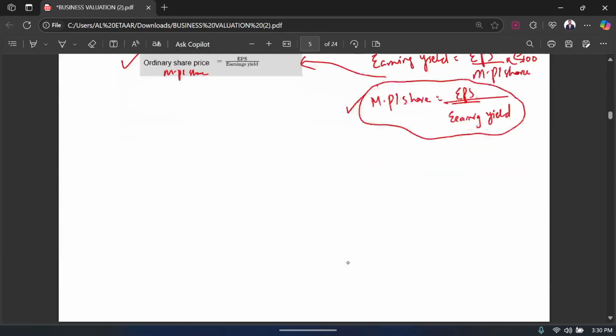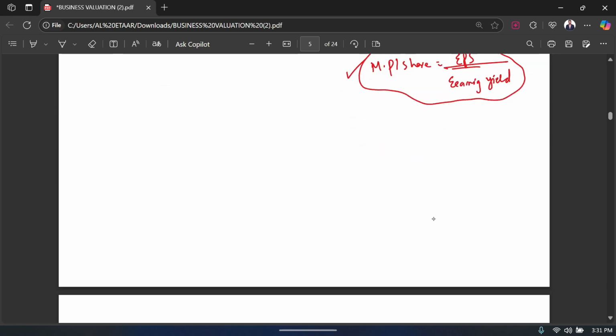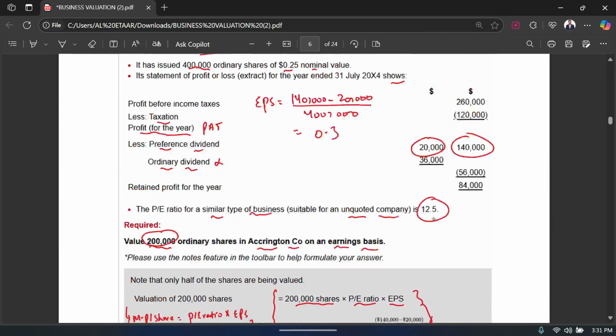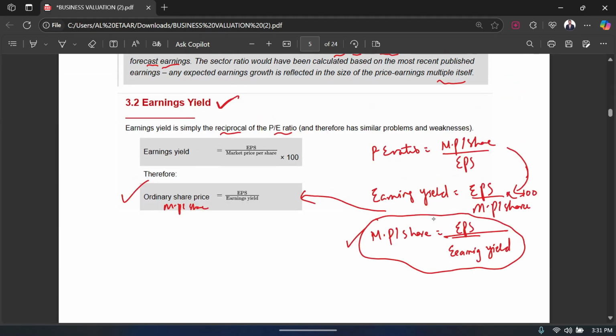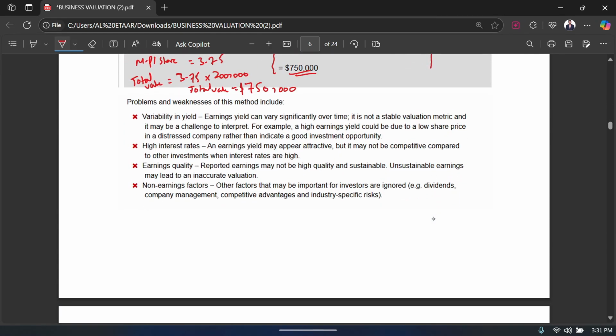We know that earning yield is the reciprocal of the PE ratio, and you can rearrange this formula to get your market price per share. Now we are going to discuss the weakness, or the problem, of this earning yield method. It says that there is variability in yield.